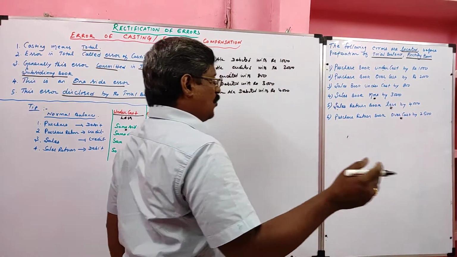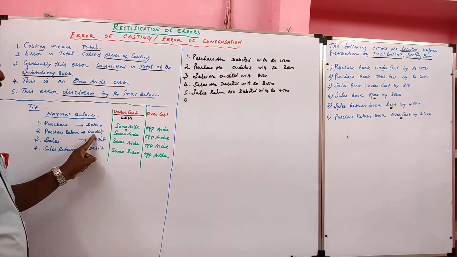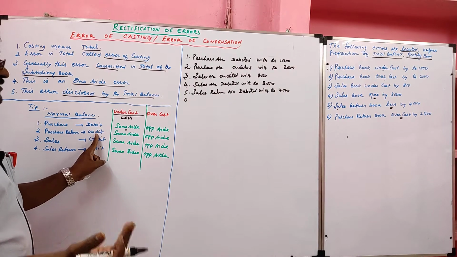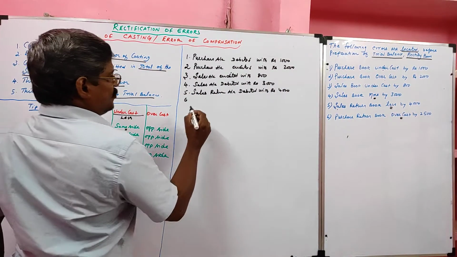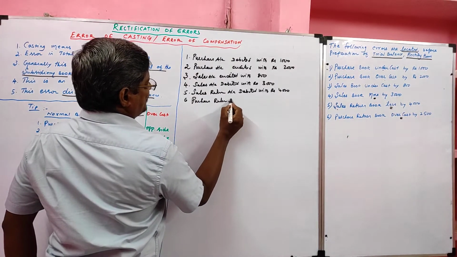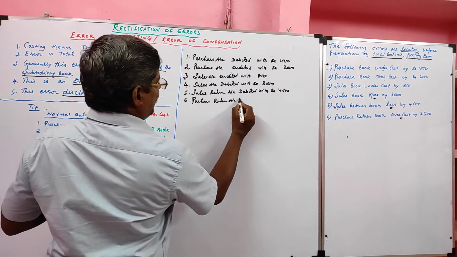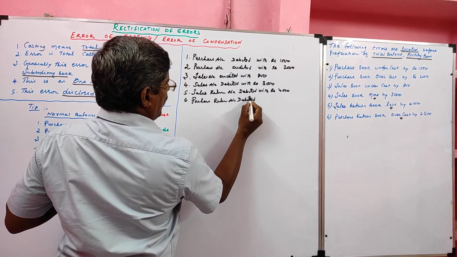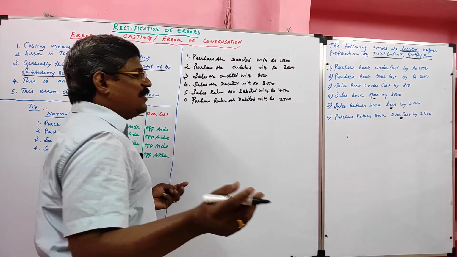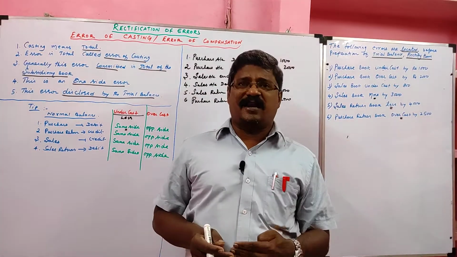Then last, purchase return book overcost. Overcost means over. Purchase return normal balance is credit. It shows overcost. If it shows overcost, it will go to the debit side. So the rectification entry is purchase return account, normal balance is credit, over it will go to the debit side. Debited with rupees 2500.